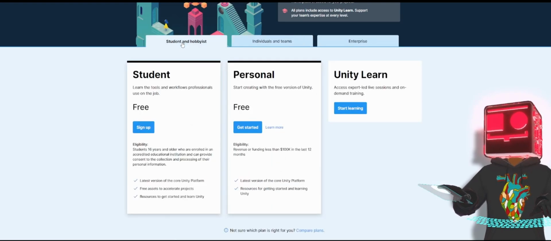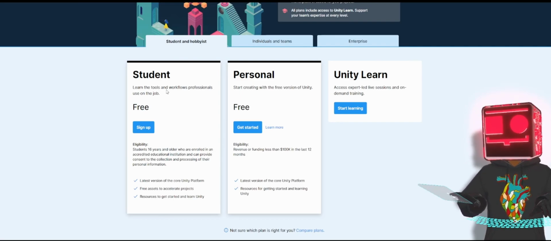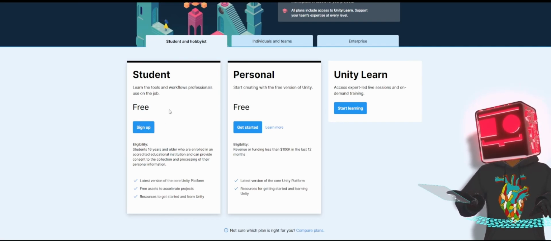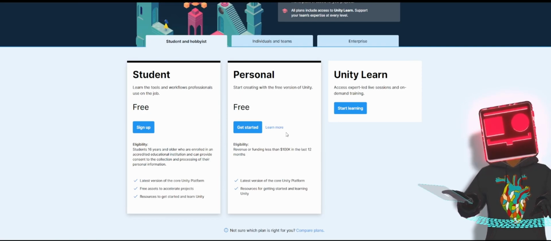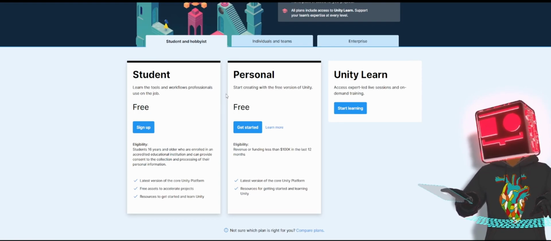But where we come here is student and hobbyist. If you're a student, you can enroll here so that you can get most of the features from Unity. You just have to prove that you're a student, or a teacher who's going to use this for education purposes. So there's a benefit for that. But because us here, we are here as personal hobbyists, and we like tinkering and building the stuff, we can get this one for free.